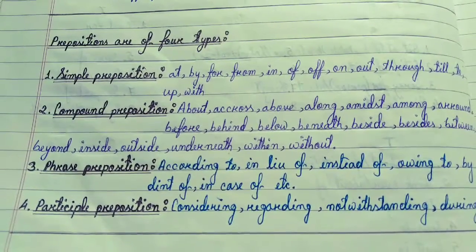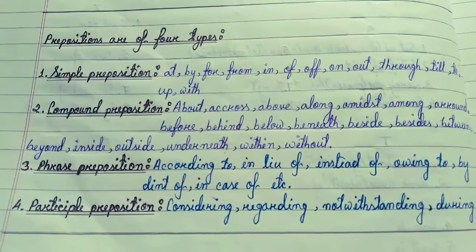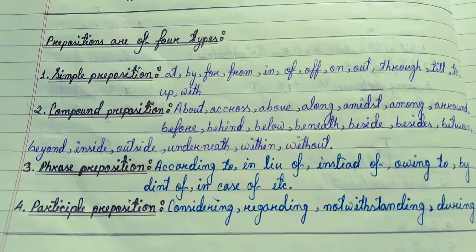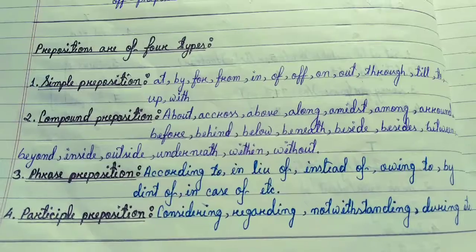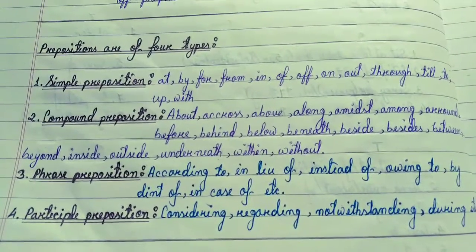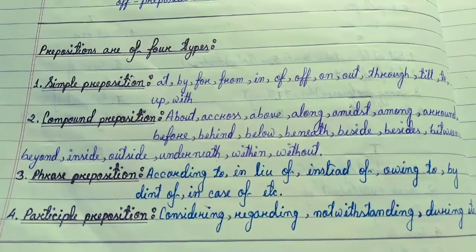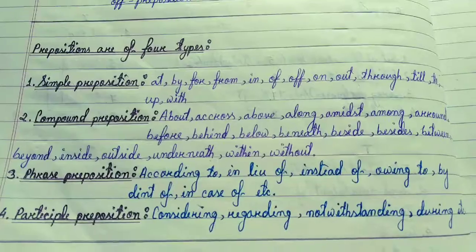Phrase preposition: according to, in lieu of, instead of, owing to, by dint of, in case of, etc. Next and last type of preposition: participle preposition: considering, regarding, notwithstanding, during, etc.